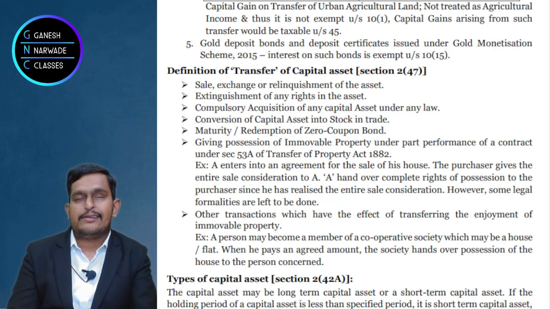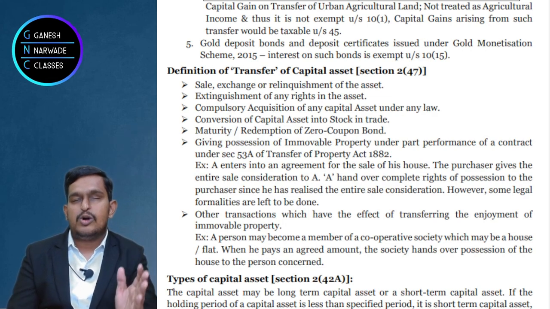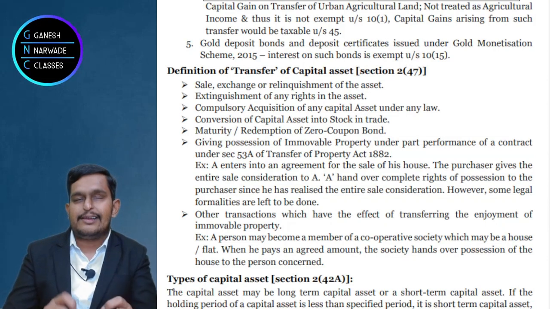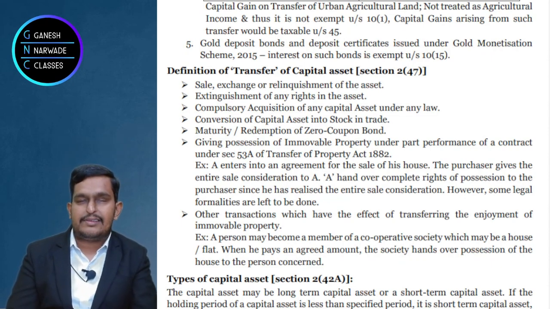Now we are discussing transfer under section 2 clause 47. So first there must be a capital asset, it must be transferred, there must be some profit or gain or loss on such transaction, and such things should happen in the previous year. If this happens, the transaction is taxed under the capital gains chapter. We discussed this under section 45.